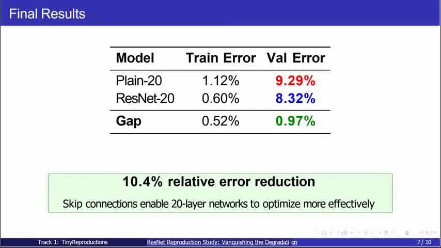Let me highlight the final numbers here. Plain 20 achieved 9.29% best validation error, while the ResNet 20 achieved 8.32%. That's a 0.9% absolute improvement, or about a 10% relative error reduction. This cleanly demonstrates that skip connections enable better optimization in deep networks.